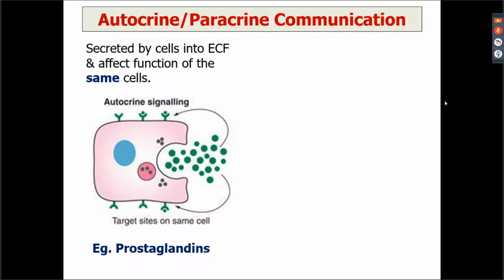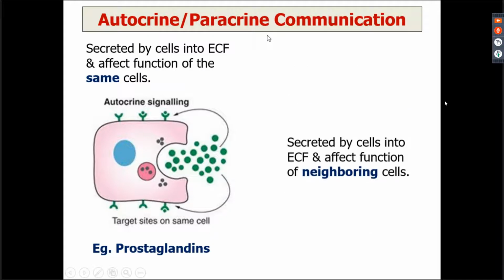Next form of communication is the autocrine communication and paracrine communication. So as the name suggests, autocrine, auto मतलब खुद पे act कर रहा है, तो secreted by the cell into the extracellular fluid, affects the function of the same cell. So the same cell has the receptor for the chemical messenger from which this chemical messenger was secreted. So this is the autocrine communication.